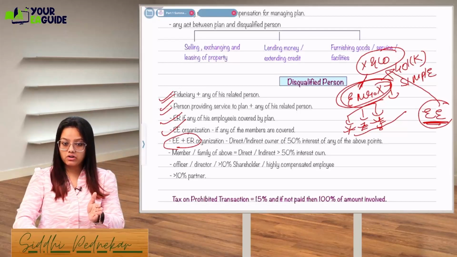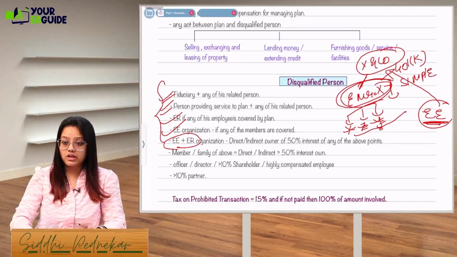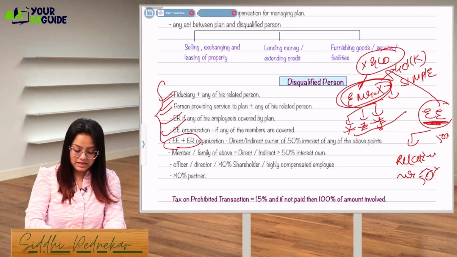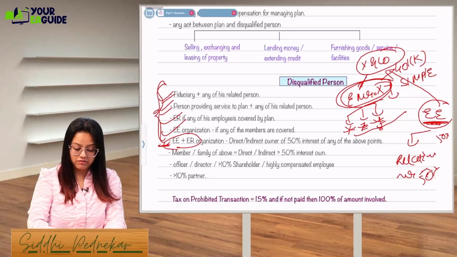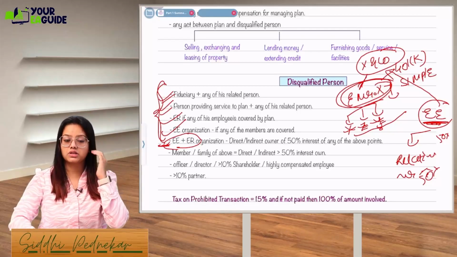Let's say this person is in a 50-50% partnership with a relative of Mr. X. So can I say he is related in any way with more than 50% in the above four points, right? Then that person will be called a disqualified person.